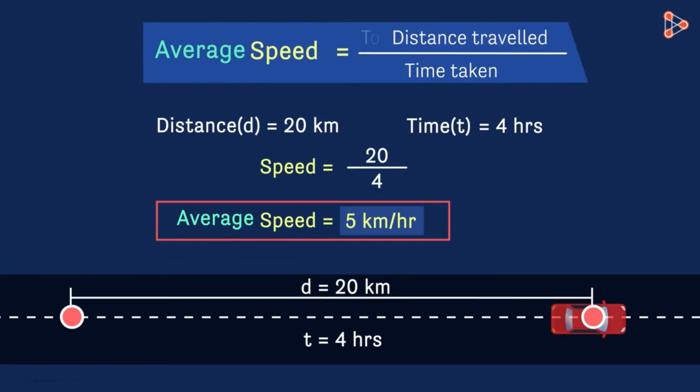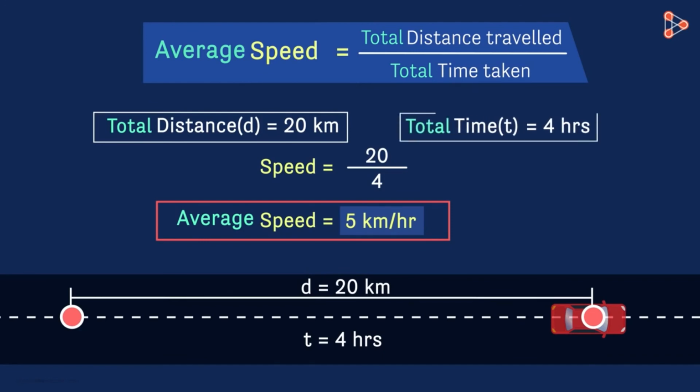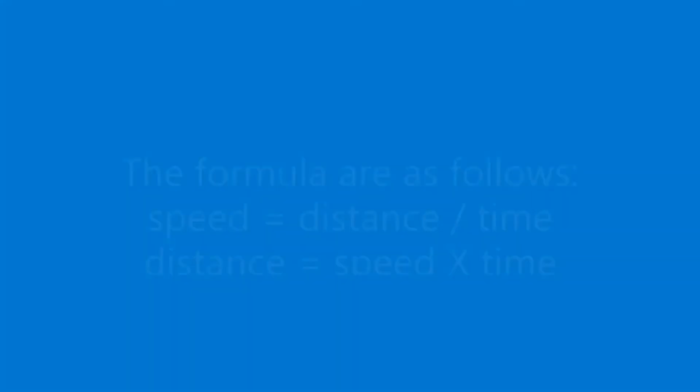Average speed is defined as the total distance covered by an object over the total time taken. So in our example, we are given a total distance that the car travels and the total time taken by it to cover that distance. And hence we calculated the average speed of the car for the entire journey.